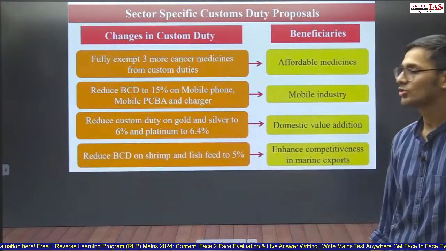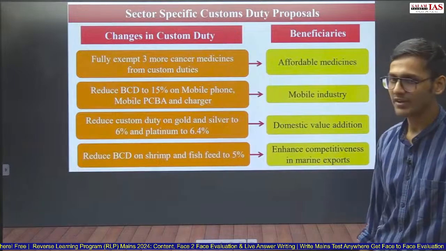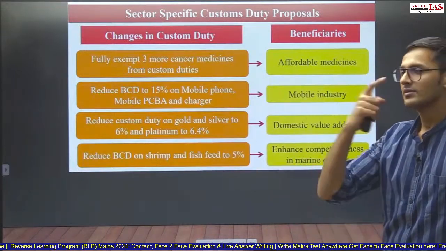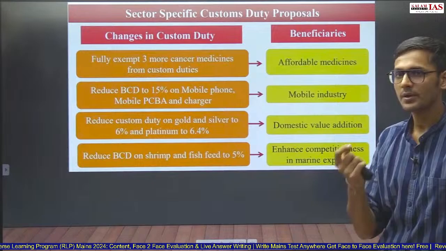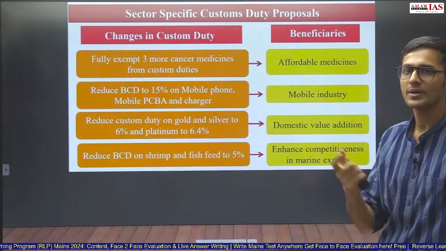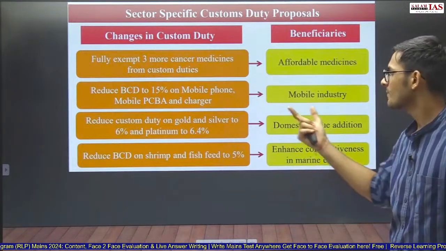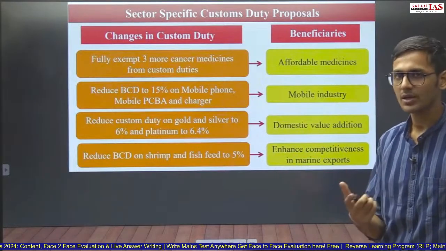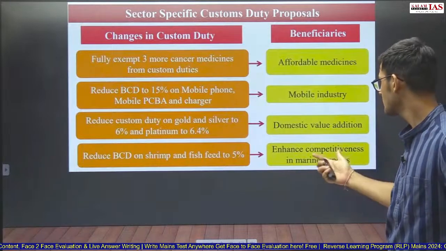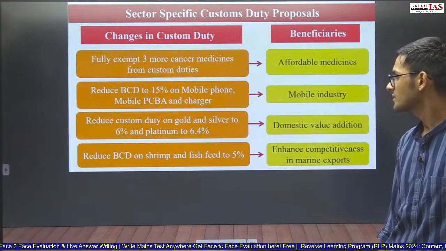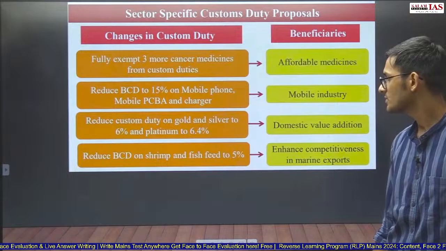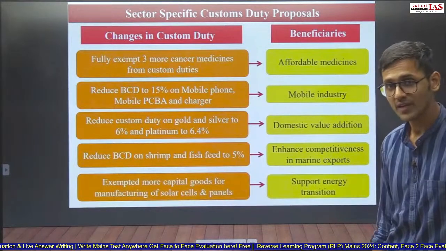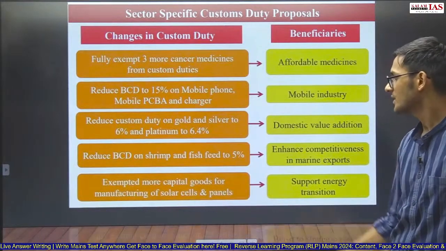Reduce basic custom duty on shrimp and fish feed to 5%. Again, we have seen the government has initiated a shrimp exports hub. The government has talked about a shrimp exports hub. So reducing basic custom duty on shrimp feed is again an initiative taken by the government to promote the shrimp industry and enhance competitiveness in marine exports. So basic custom duty on shrimp and fish feed has been reduced to 5%.